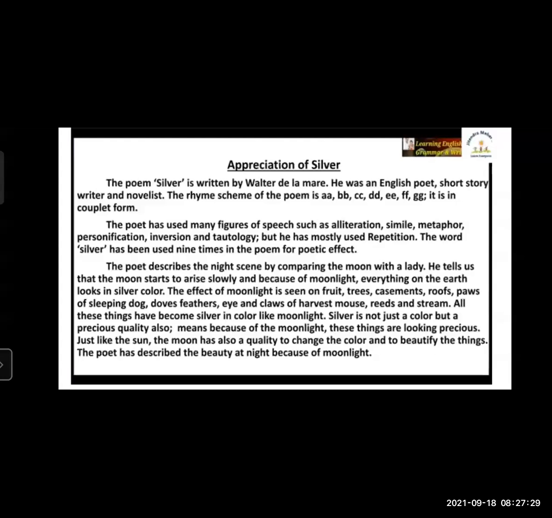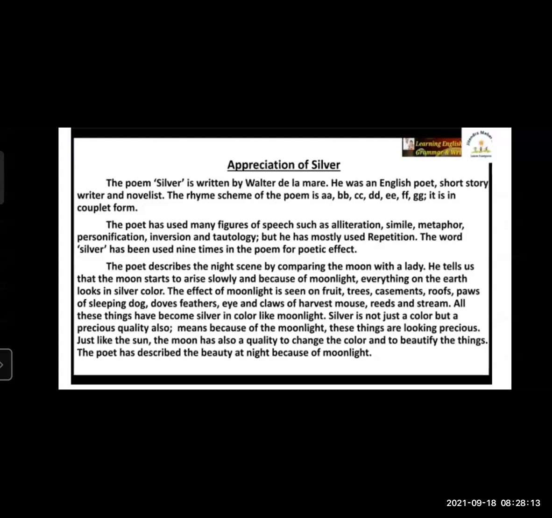The effect of the moonlight is seen on the fruit, trees, casements, roof, paws, and the sleeping dog. Then also the dove's feathers, and the eye and claws of the harvest mouse. The harvest mouse is very small in size, so we can't easily see it. We can't easily capture it in the night time, but because of the bright moonlight, the beam of the moonlight was spreading everywhere in the field. Because of the moonlight, we can easily capture that harvest mouse, and it is harvesting the crop. So these small things are highlighted because of the moonlight.